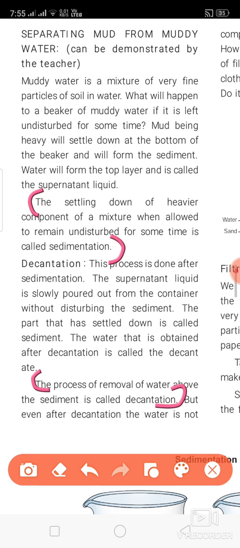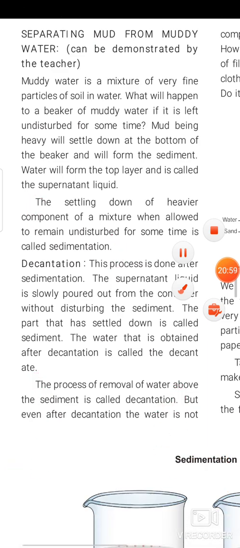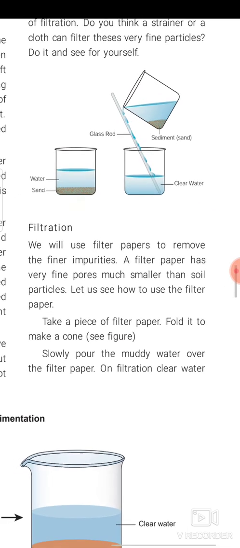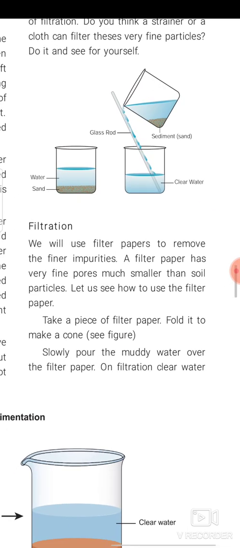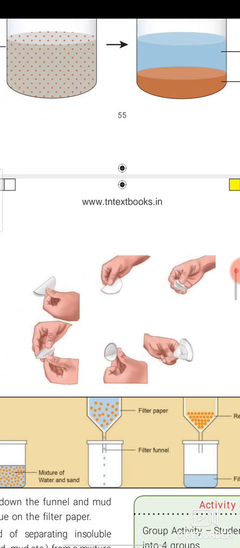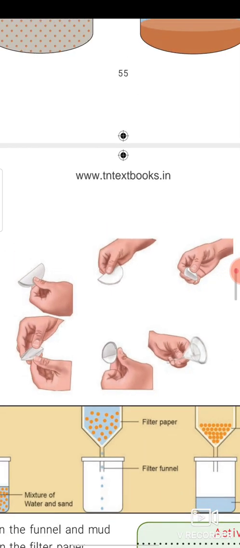But even after decantation, the water is not pure, so we have to move to another process called filtration. We will use filter paper to remove the finer impurities. The filter paper has very fine pores, much smaller than the solid particles. This is the method of folding a filter paper.